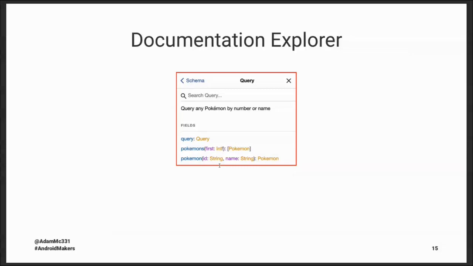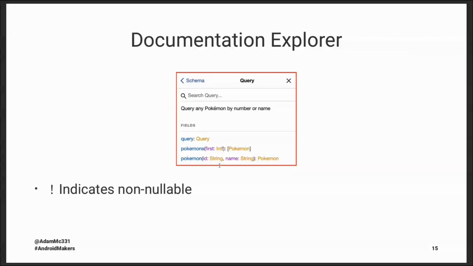Two syntax notes to get from here: this exclamation point indicates something is non-nullable. So for the Pokemons query, that first property is required. If you don't pass this, the query won't work. But if you notice in Pokemon, ID and name don't have exclamation points, which means you can really pass one or the other. So that's nice.